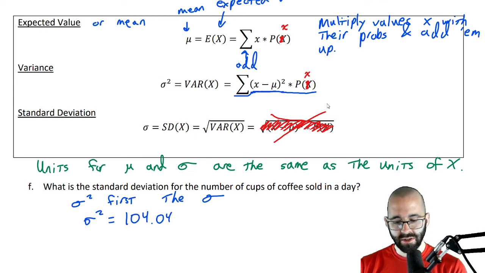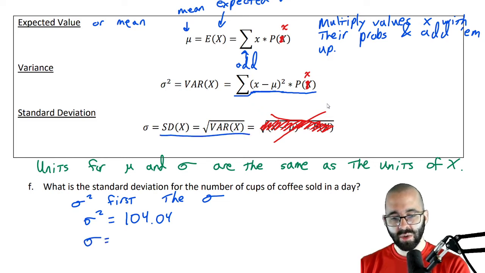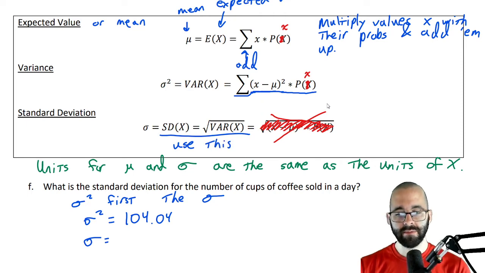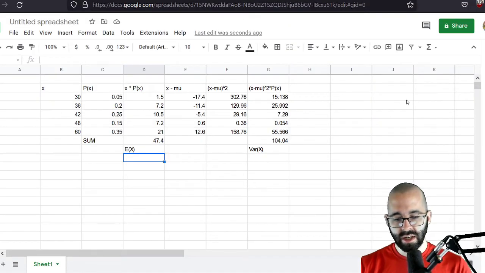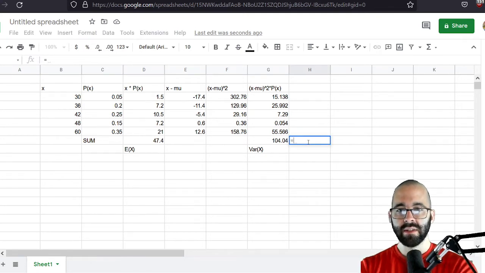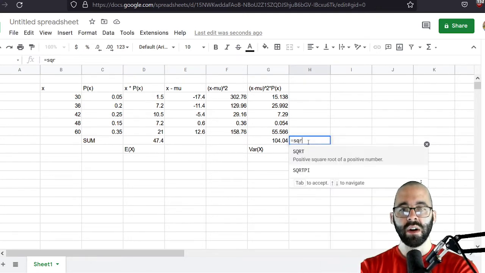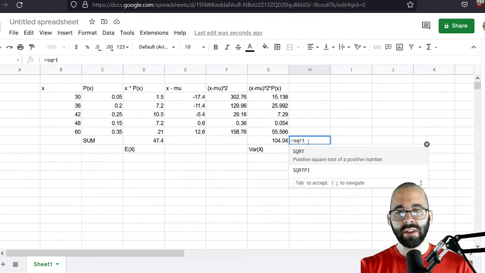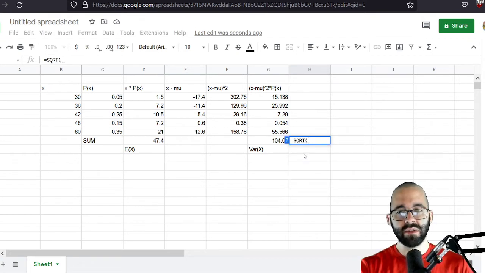The variance is less useful, but the standard deviation is the square root of the variance. To take the square root of that, type equals SQRT. You can either click on this or add the parentheses yourself.